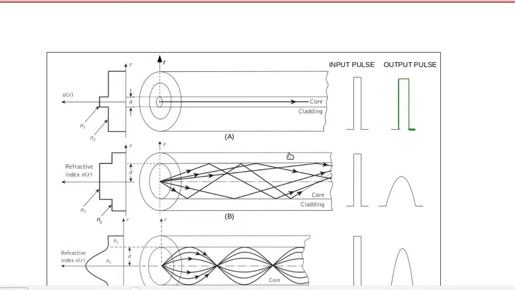And the second is waveguide dispersion. In a single mode fiber, 80% of the optical light or signal propagates through the core and 20% of the light propagates through the cladding. We know that the refractive index of the core is higher as compared to the cladding. The 20% signal passing through the cladding reaches this end earlier as compared to the signal passing through the core. As a result, there is broadening of the output signal. This is known as waveguide dispersion.